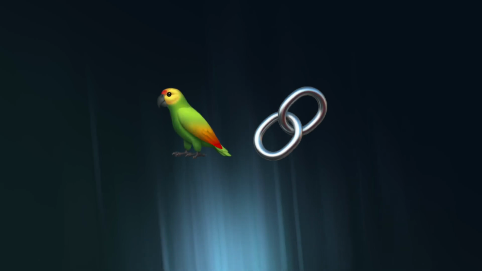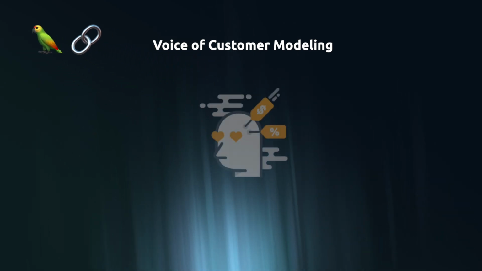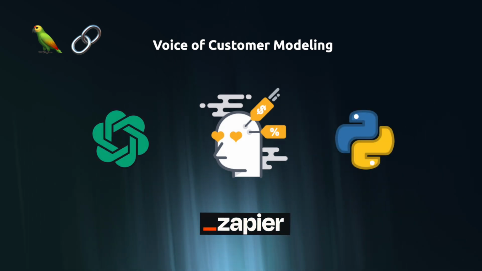One of the exciting things about new AI frameworks like LangChain is that we can now automate and scale specific business tactics that we couldn't automate before. In this video, we're going to have a look at one of those tactics. I'm going to show you how to use LangChain and OpenAI to implement, automate, and scale a brilliant marketing tactic